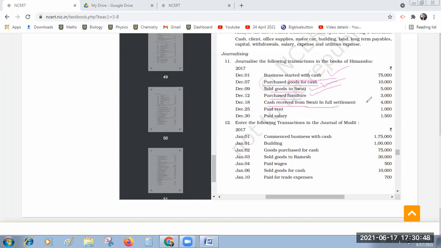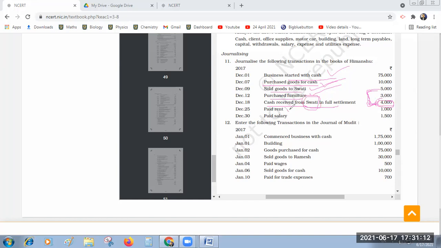Cash account debtor 4,000. Discount account debtor 1,000. That 1,000 is the difference between 5,000 and 4,000. That is discount. That is a loss for us. Debit all expenses and losses according to nominal account. So cash account debtor 4,000. Discount account debtor 1,000. To who is responsible for that? Swati. To Swati account.